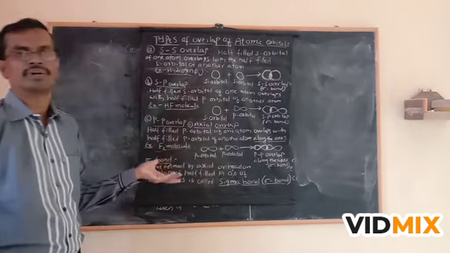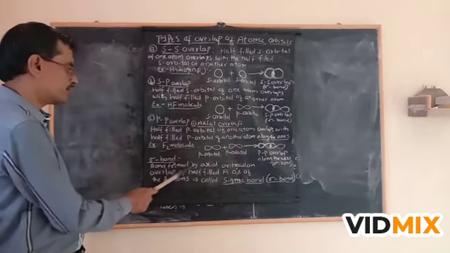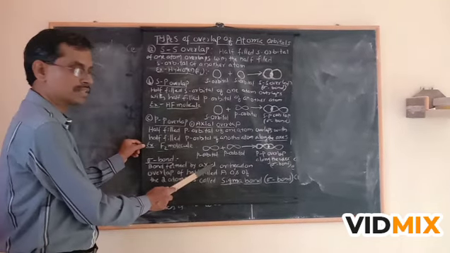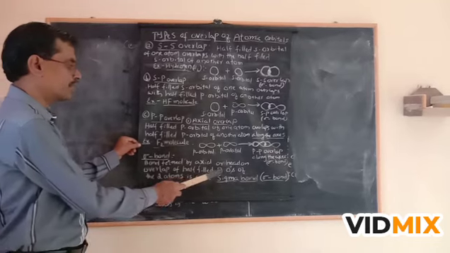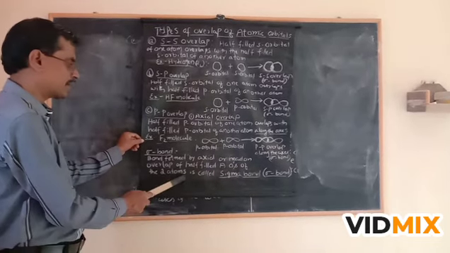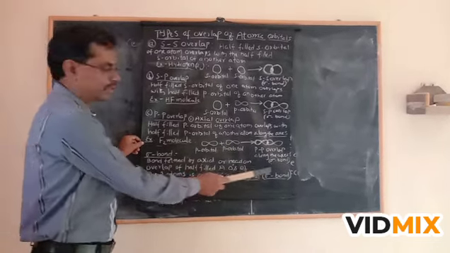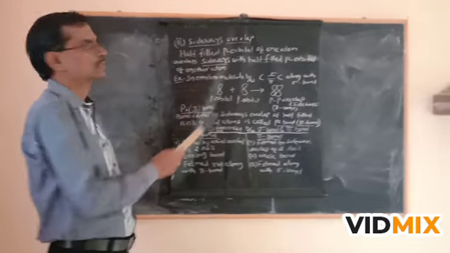Then what is the sigma bond? A bond formed by axial overlap, that is along the axis, or head-on overlap of half-filled atomic orbitals of the two atoms is called a sigma bond.